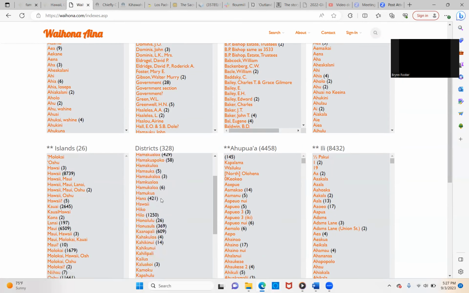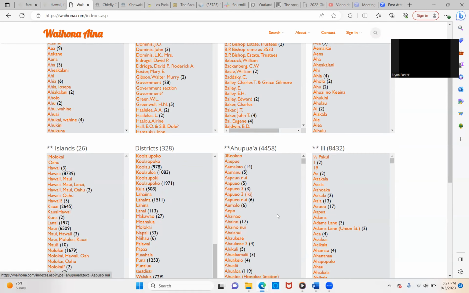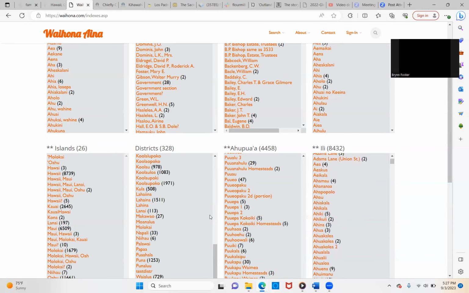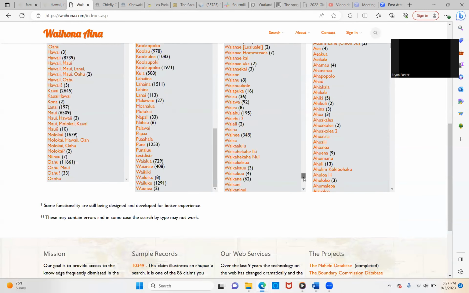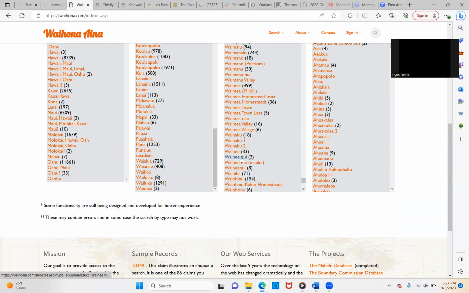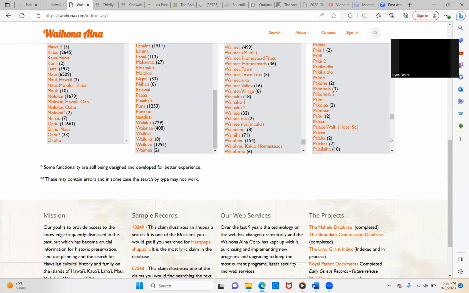And then you can look at the districts. So if you're looking at Lahaina, there also were other names in Lahaina. And you can see they list them when you go into the land grant. So if you don't really know which district, it will tell you. But if you look at Waine'e, there's 33, and that is in the Ahupua'a. And then in the Ili, let's see if there's even further jurisdiction names.